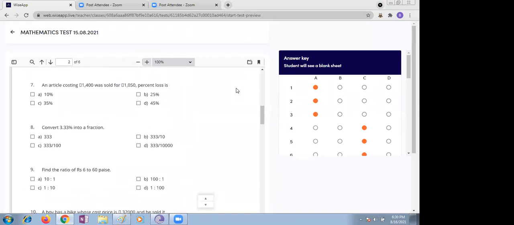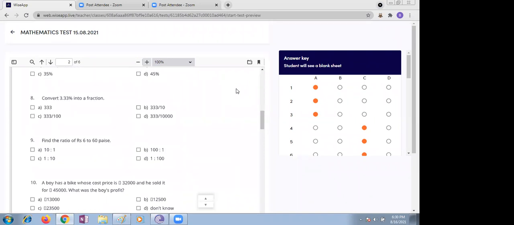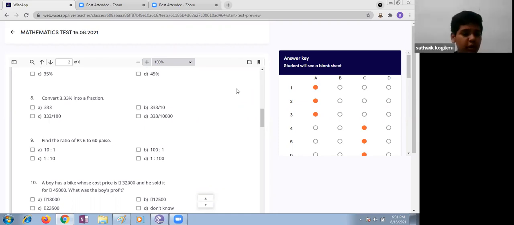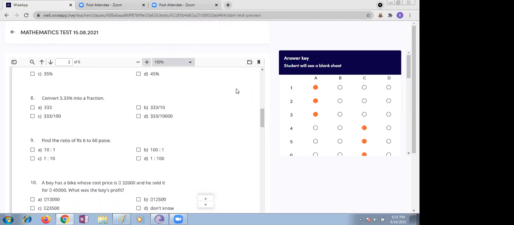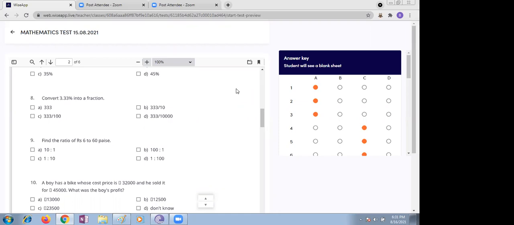Now next thing is convert 3.33% into a fraction. Convert into a fraction means divide by 100. Divide by 100 means what happens? Ma'am, two zeros, so 3.33. Then which option is correct here? Ma'am, C. Yes, very good. Option C is correct. Why? Because you need to get a decimal with 2 decimal places.